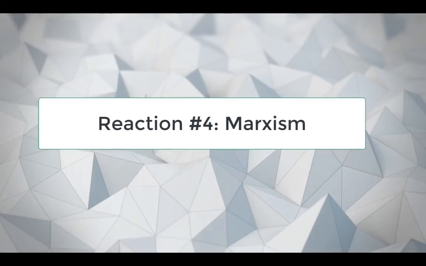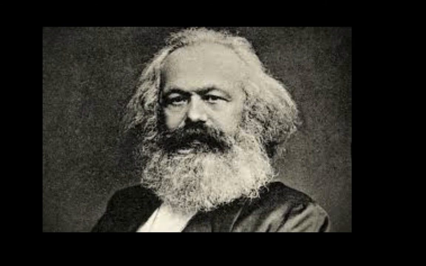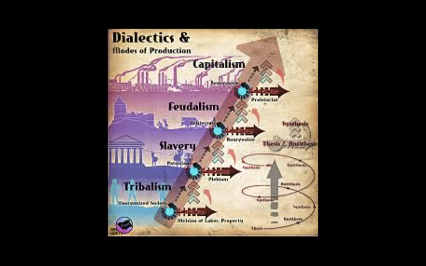Okay, reaction number 4, pretty close to the most radical end you can get, is Marxism. Karl Marx was in Prussia, today what is known as Germany. In the 1850s, he argued that everybody had it wrong, that the first place that they had it wrong was understanding how history operated. According to him, history was about conflict. It was about conflict between different groups of people, what he called class conflict.